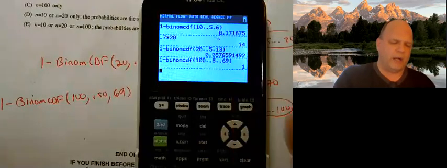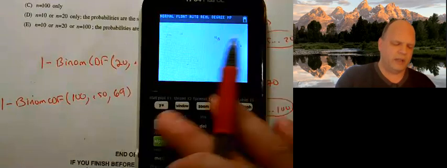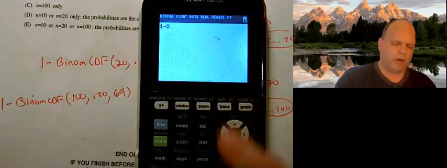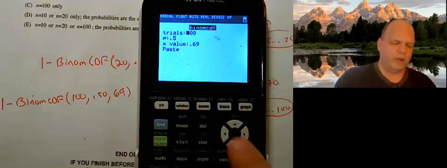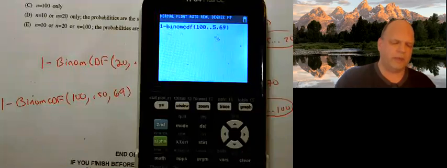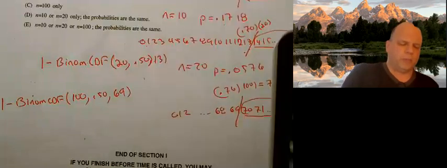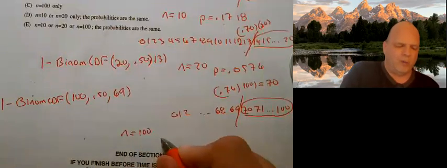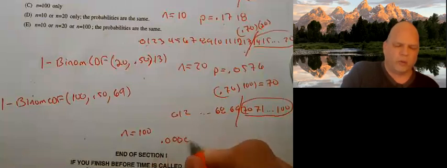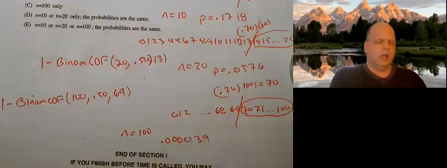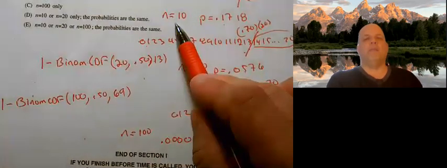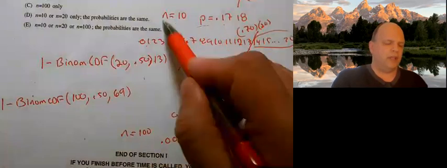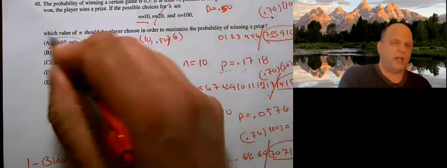And if I did that right, I did not. 1 minus second VARS, binomcdf, clear, my x value is 69. And I get a very, very small probability. If n equals 100, the probability of me winning 70% of the time is 0.0000039. Clearly, I have a much better chance at 0.178 playing 10 times. So I should only play it 10 times.